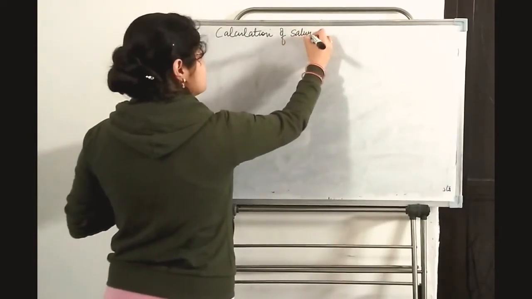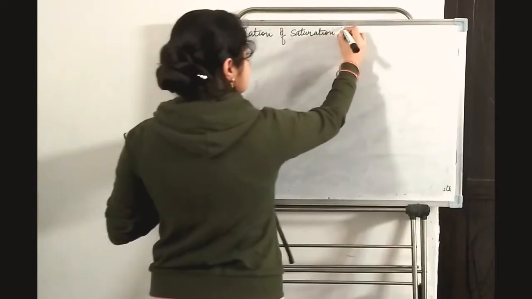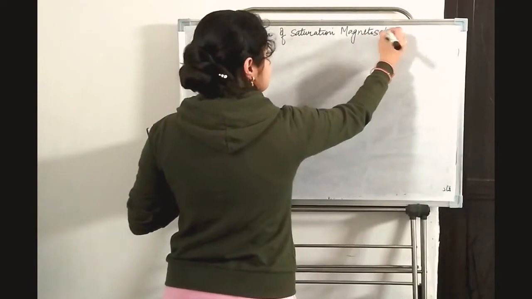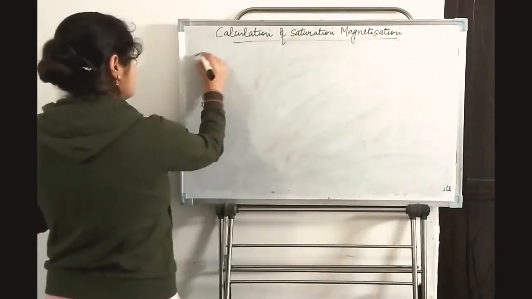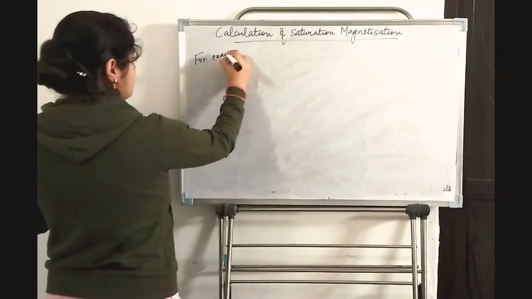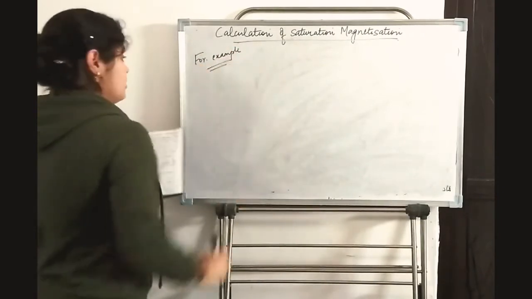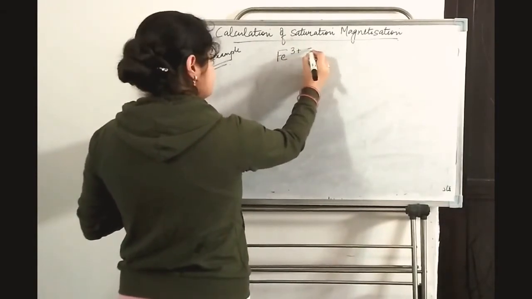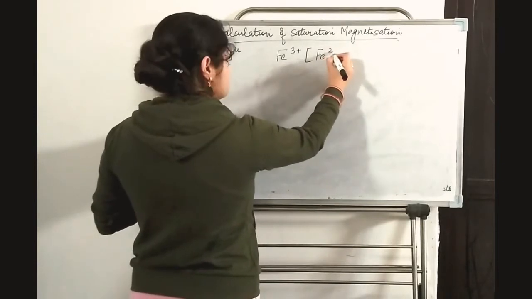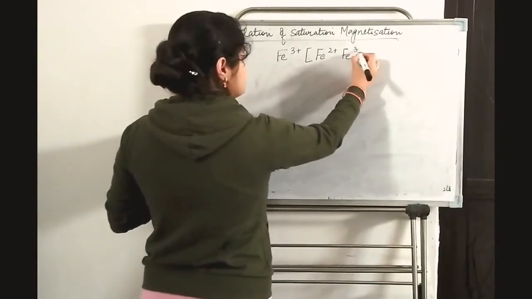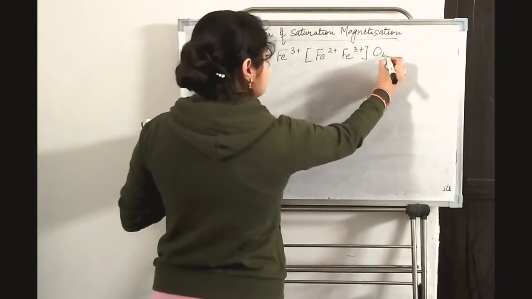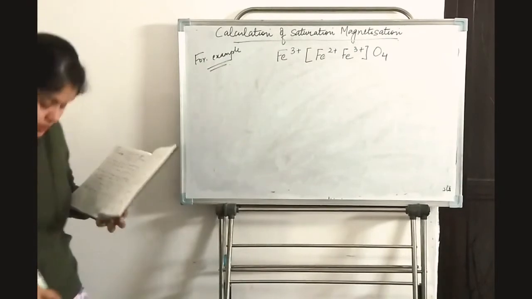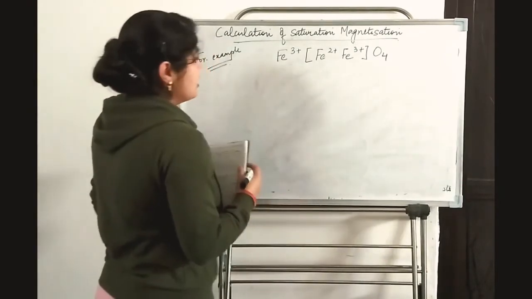Take for example, we are given a compound (Fe3+)[Fe2+ Fe3+]O4.